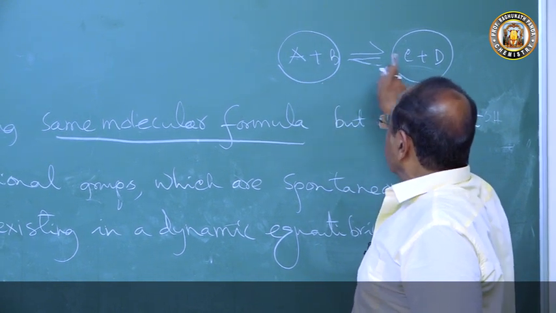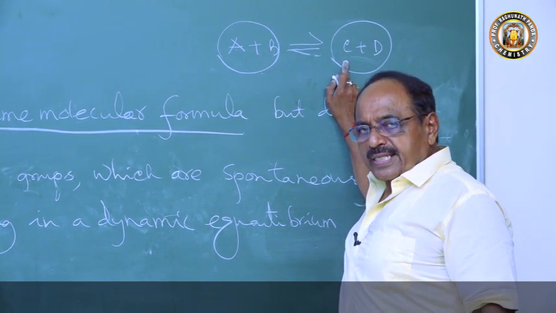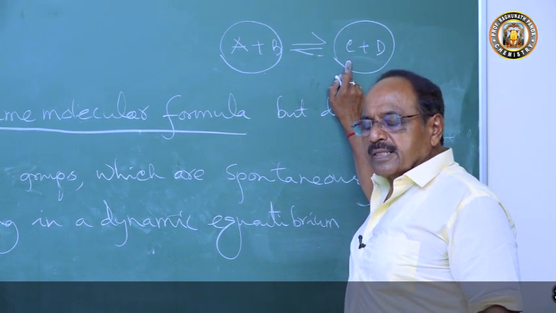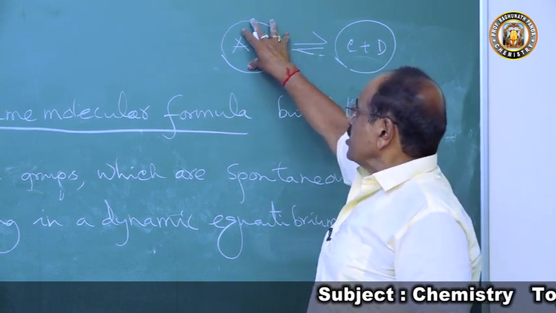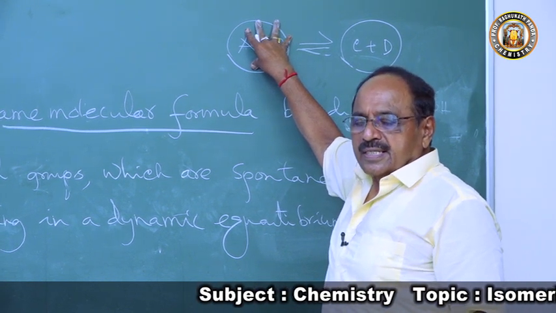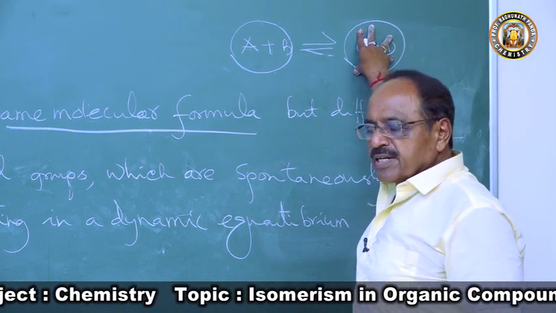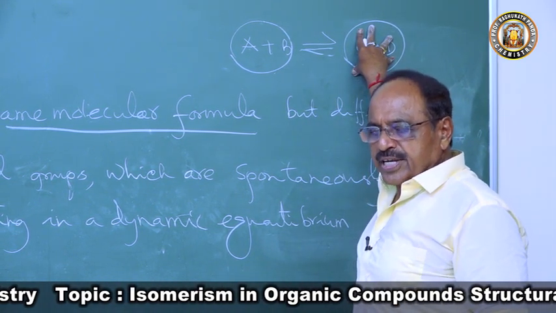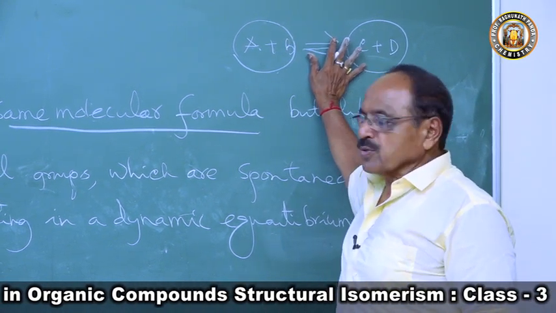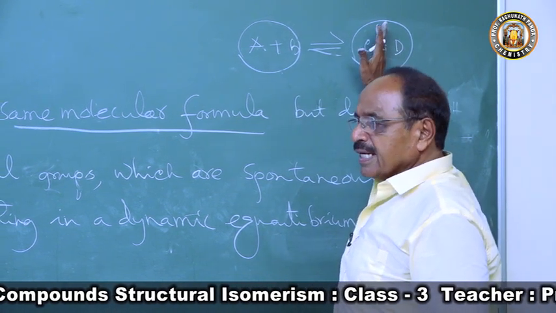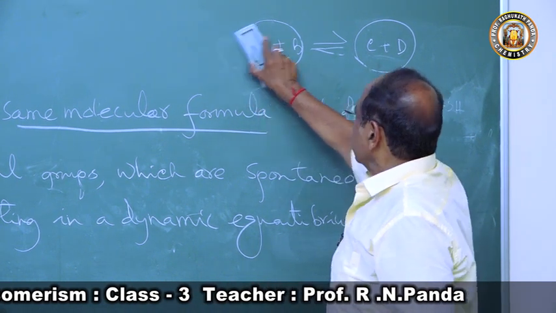When reactant and product exist simultaneously, we say they are undergoing a reversible reaction, and they are in equilibrium when their concentration does not change. When the concentration of A plus B and of C plus D remains constant, we say they are under dynamic equilibrium. So A plus B is converted to C plus D, and C plus D is converted to A plus B.